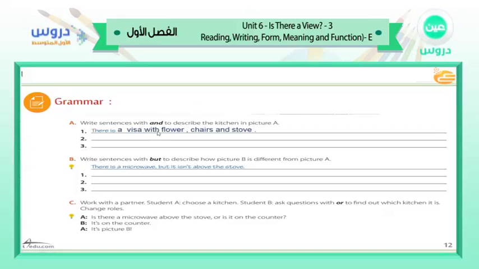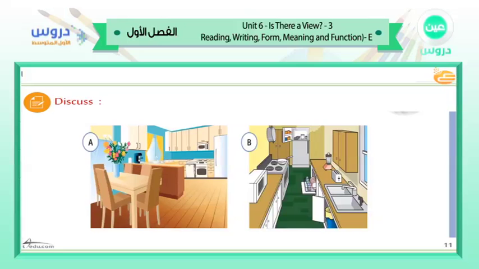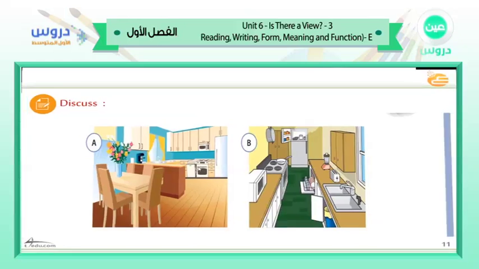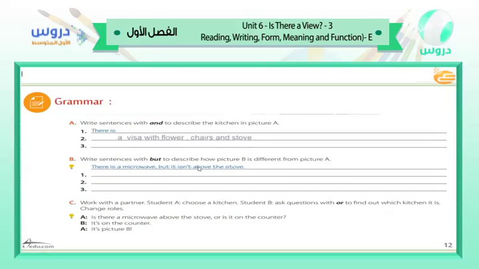We have to connect all of these items in the kitchen by using and. As you see here, let's go back to the pictures. We have a vase, we have chairs, and we have a stove. We can say here we have a flower vase with flowers, chairs, and a stove.